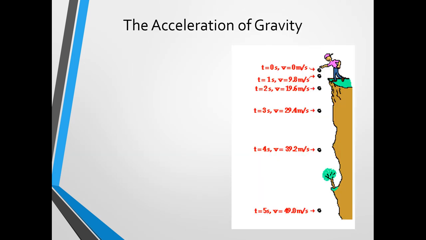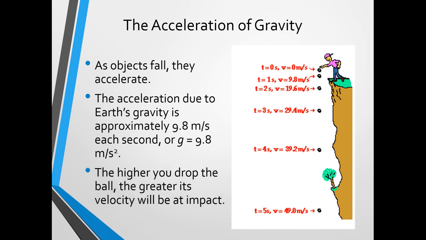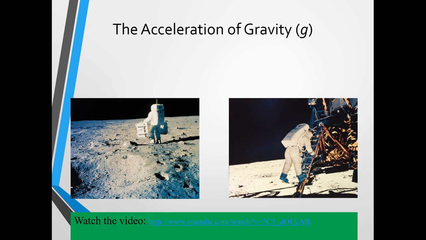The acceleration of gravity we know is a constant at 9.8 meters per second squared. So we know as objects fall, they accelerate, and the acceleration will always be that g equals 9.8 meters per second squared. This means that the higher we drop an object from, the greater its velocity will be when it finally impacts.